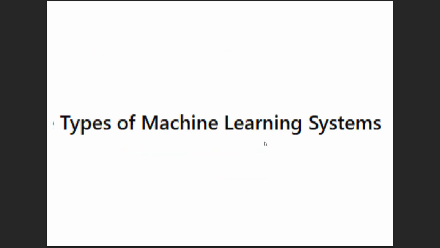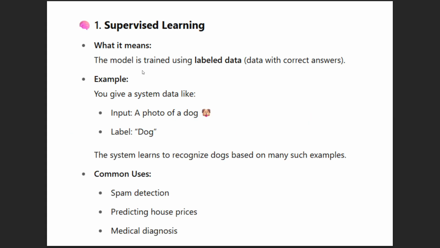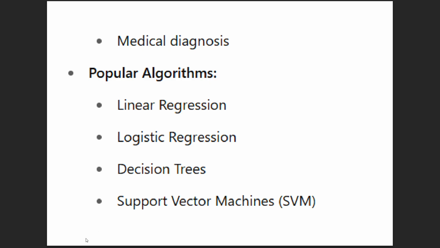Now we are going to see the types of machine learning systems. Supervised learning means, as I already told, the data is labeled. That is, it is given a dog photo and we tell it that it is a dog. The label is given. The system learns to recognize dogs based on many such examples. Uses of supervised learning are spam detection, predicting house prices, and medical diagnosis.